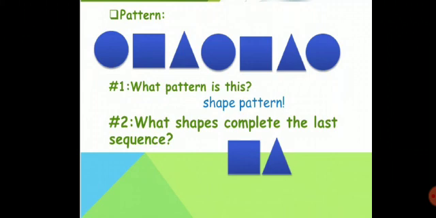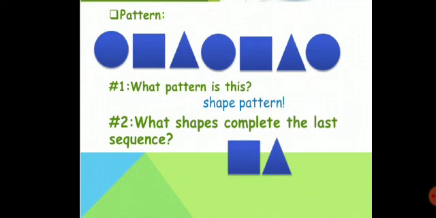Let's see this pattern. The first shape is circle. Circle, square, triangle. Again here, circle, square, triangle. So, circle, square and triangle is the pattern which is repeating again and again. Let's start again. Circle, square, triangle.